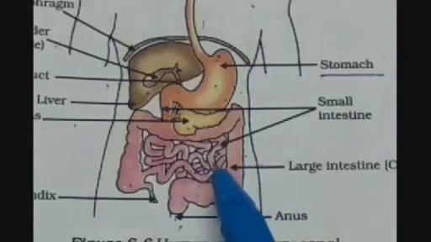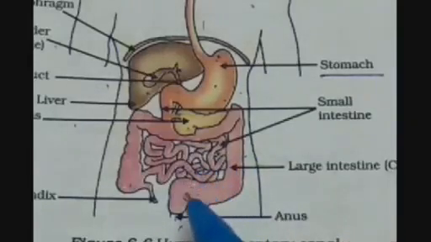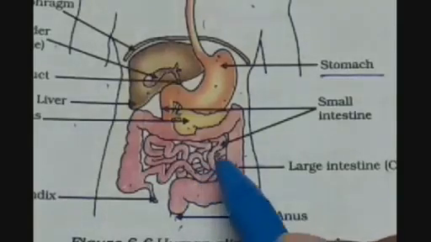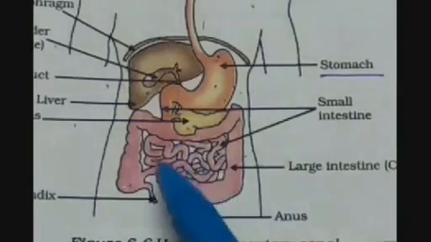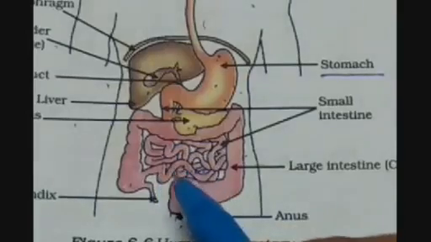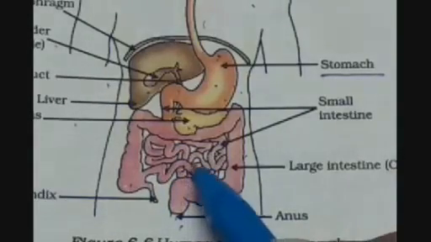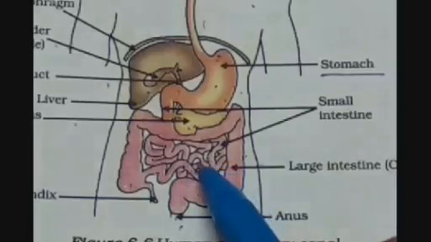So this is how we are getting the nutrients, which are amino acids, fatty acids and glucose, which can directly be absorbed in the blood through the finger-like structures, which are the foldings on the inner lining of the small intestine, called villi. So villi is the structure which absorbs the nutrients from the food.